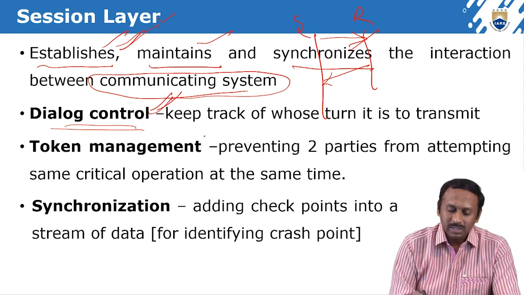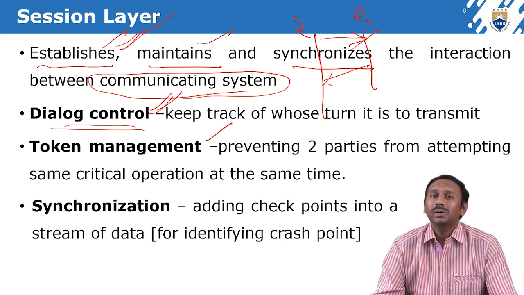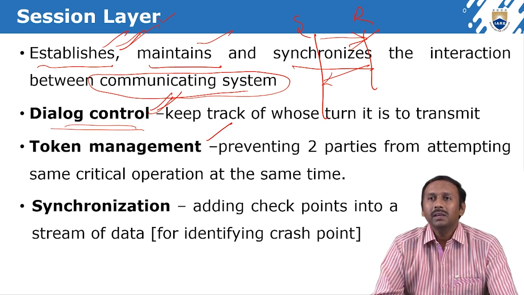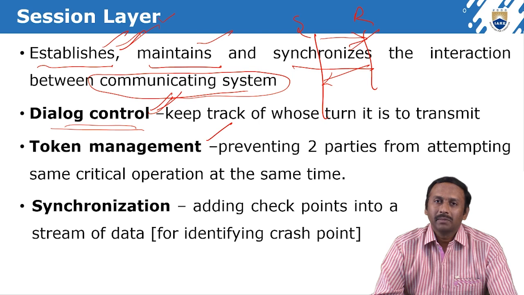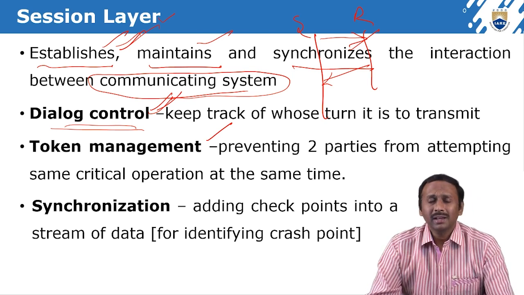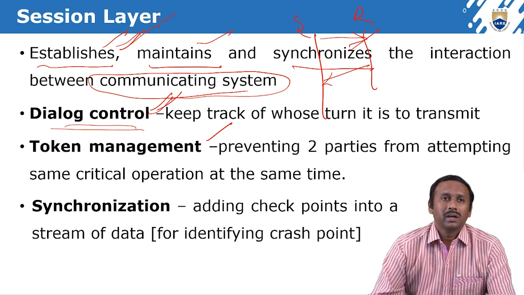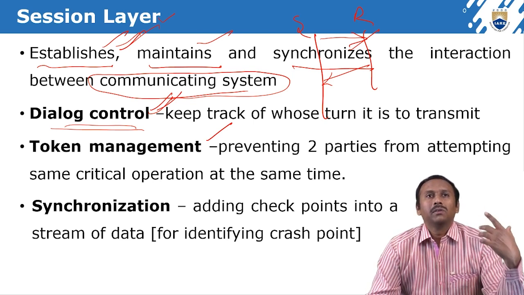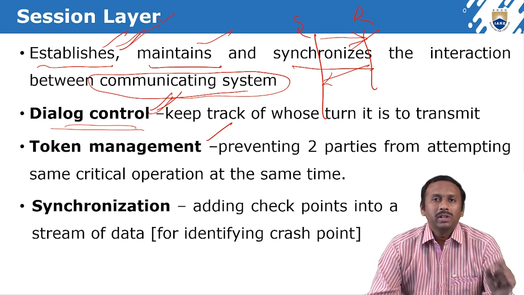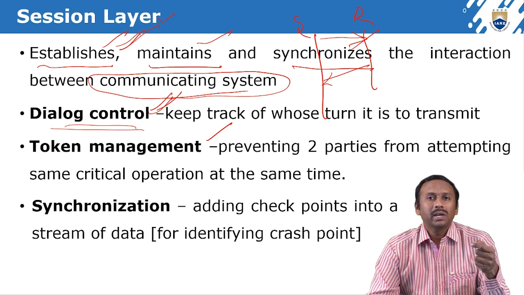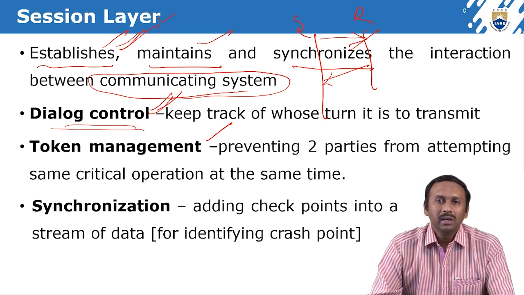Next is token management. What is token management? It prevents two parties from attempting the same critical operation at the same time. It is similar to visiting a bank: if you want to withdraw a huge amount, they issue a token, and based on the token they give the cash.